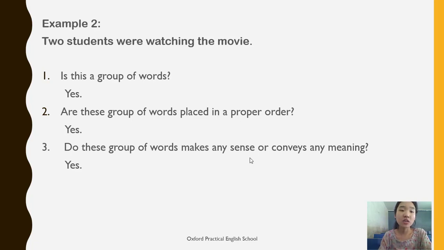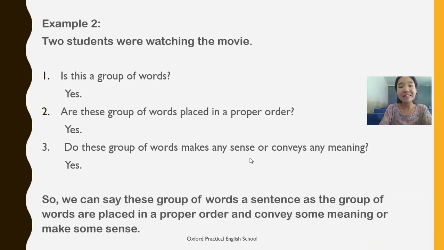It means in Nepali, duiजना students are movie हेरिरहेको थिए. It won't be hard for us to understand what that person is trying to say to us. So these group of words obviously make some sense and convey some meaning. So we can say two students were watching the movie is a sentence as the group of words are placed in a proper order and convey some meaning or make some sense.